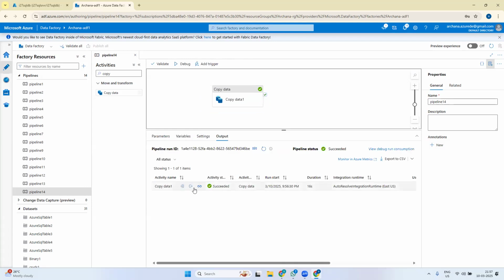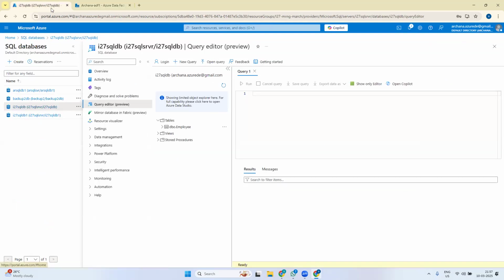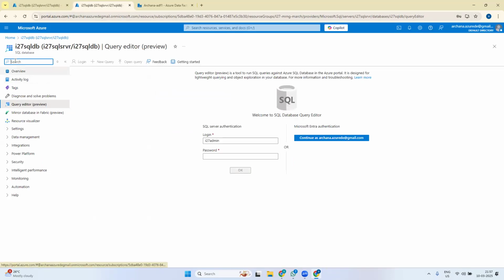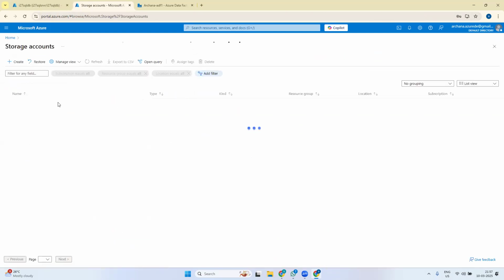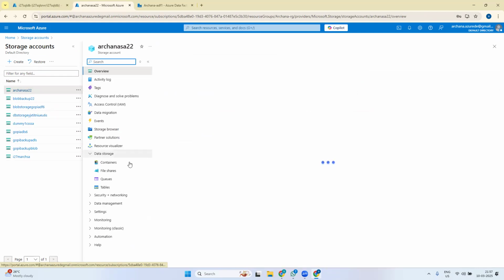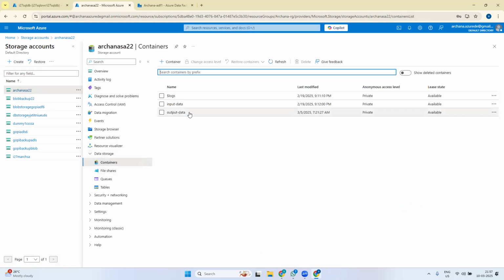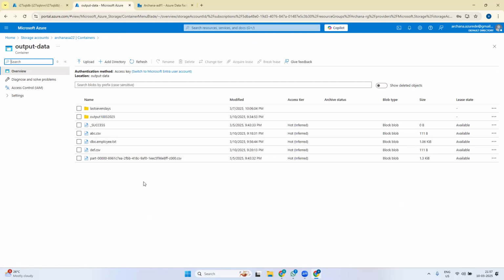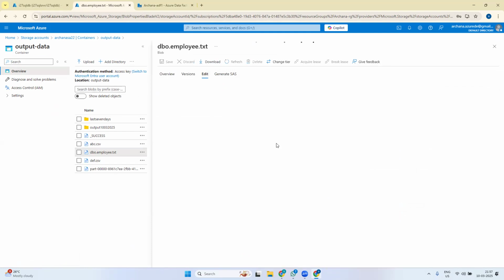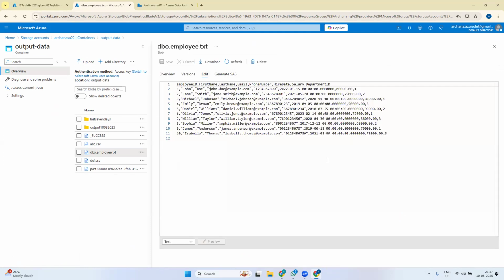So this is running. This is run. Now we go to our storage account. We'll see the output data container. Here we got our new file at 9:56, the dbo.employee file. Right, we got our employee file, the details of the database we got from there, here.